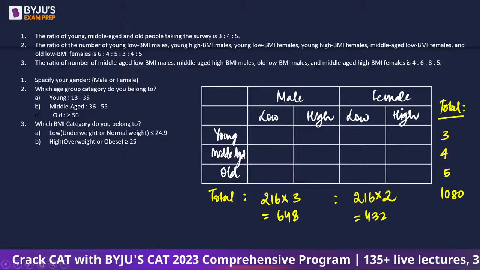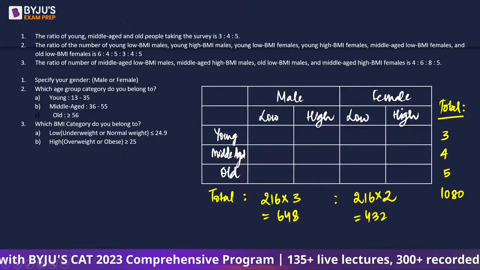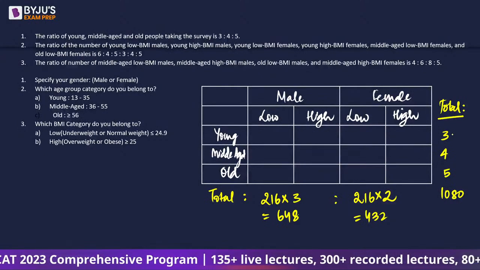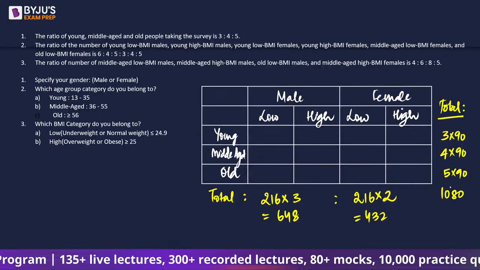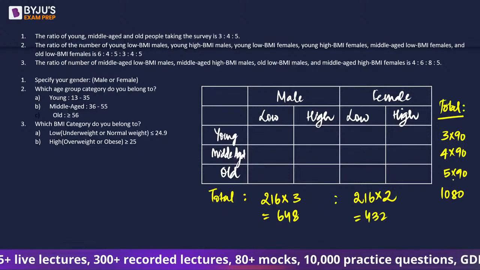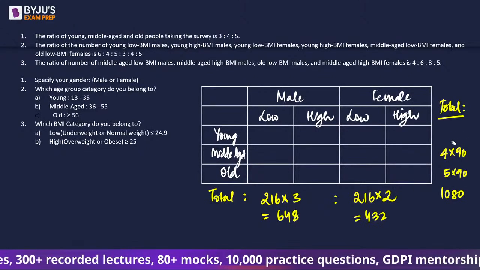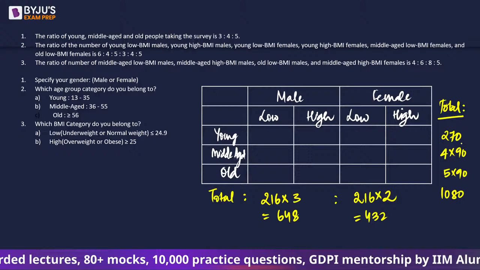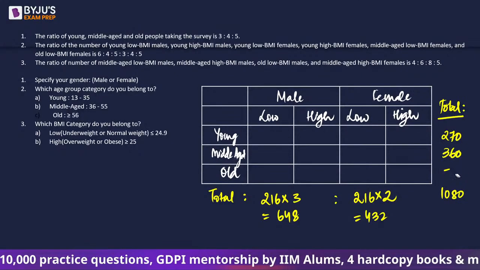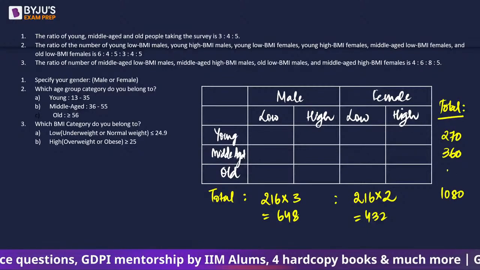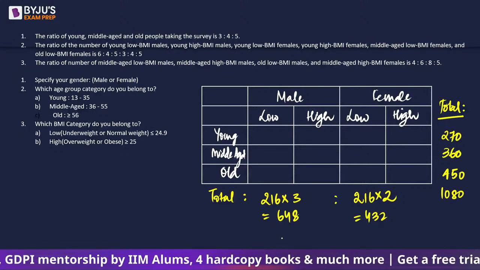So 1080 has to be divided into 12 equal parts, which will result in 90. So this will become 3 into 90, 4 into 90 and 5 into 90, such that 12 into 90 is 1080, right? So 3 into 90 will result in 270, 4 into 90 will result in 360 and 5 into 90 will result in 450.